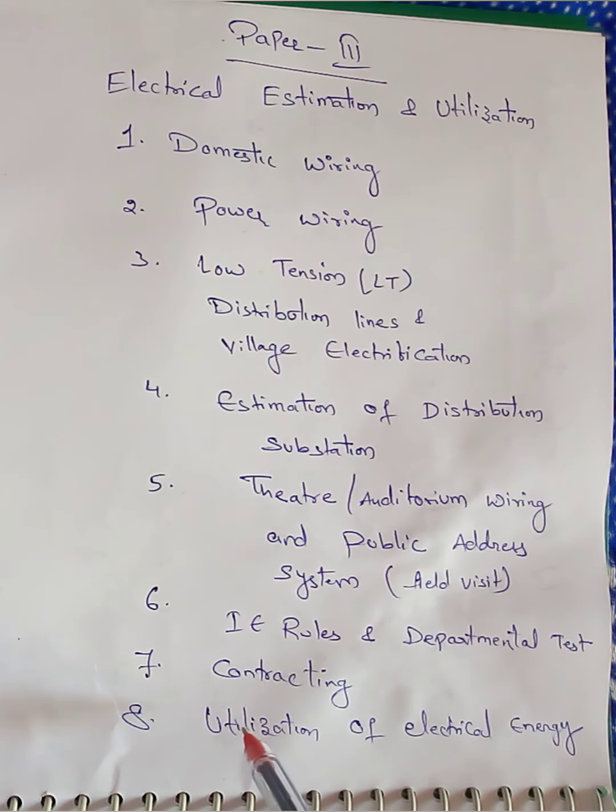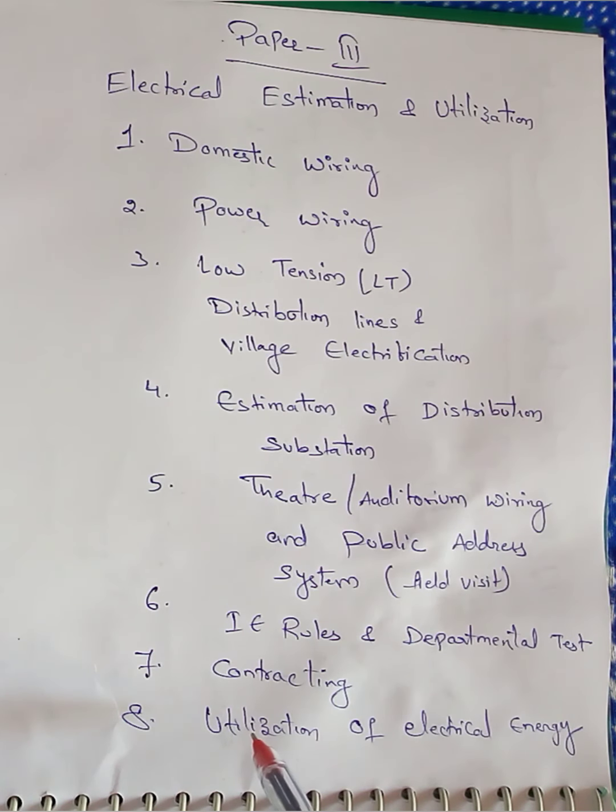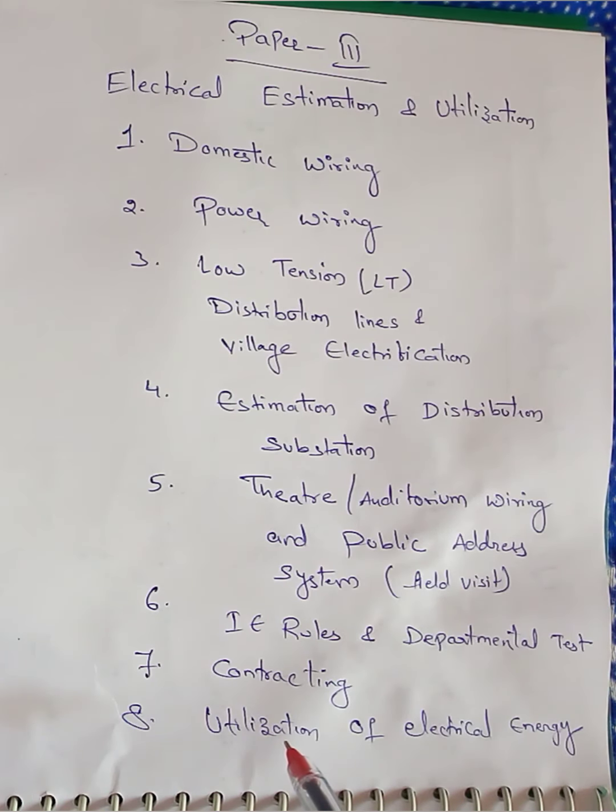And the last topic is refrigeration and air conditioning, basic concepts and wiring diagram. We use a fridge in our household, so the working principle, how it works, and how it makes water and vegetables cool. And air conditioning principles and basic concepts will be there in this 8th unit.